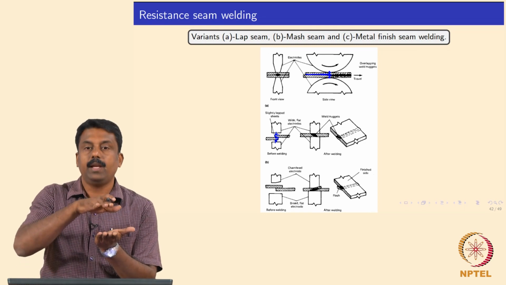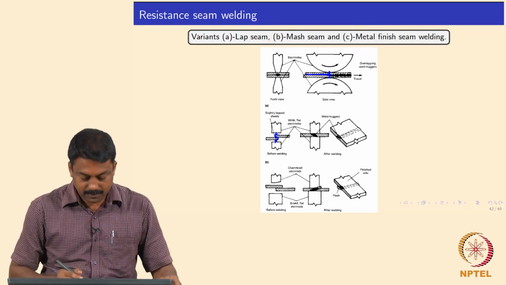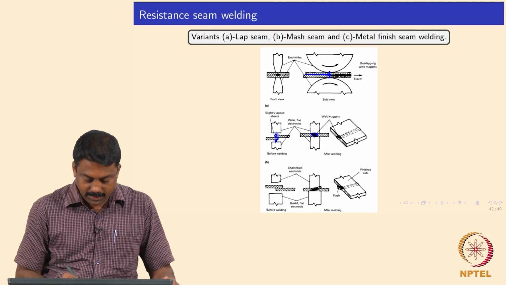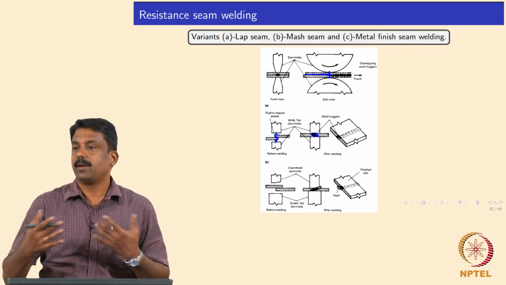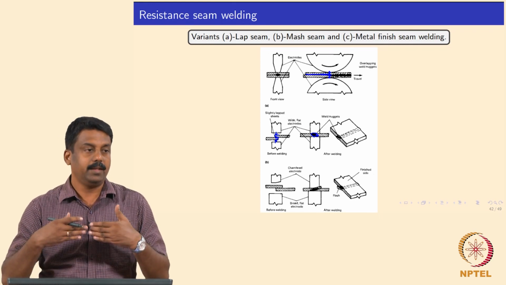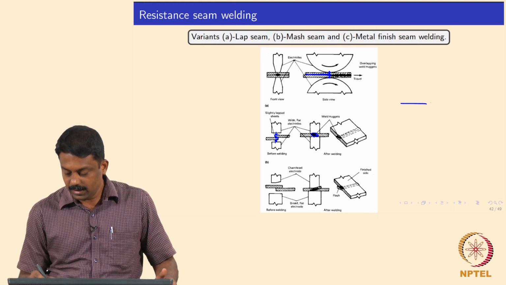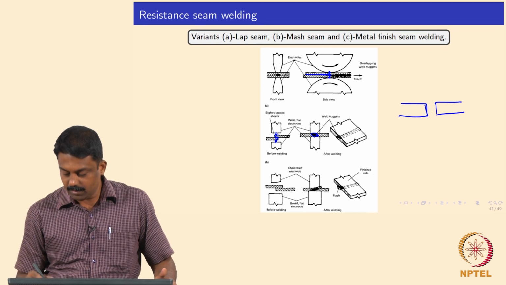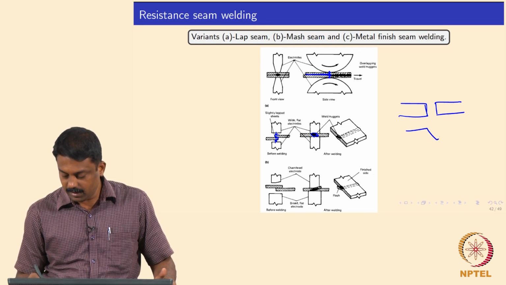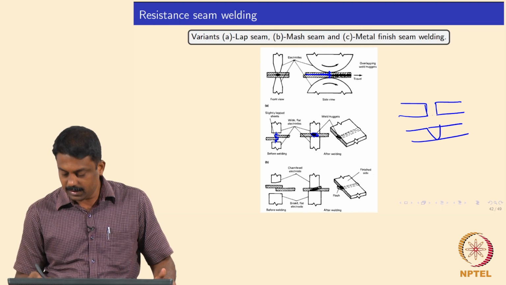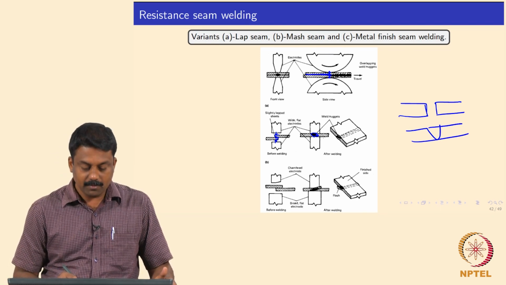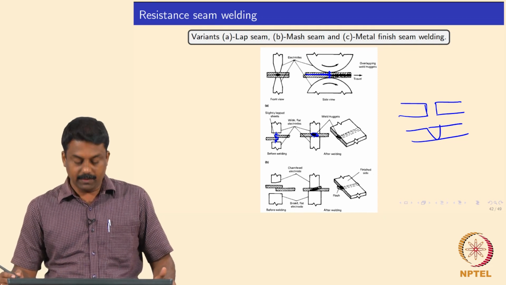Okay. So, you can also apply mashing, so that you may end up creating a joint close to a butt weld. Butt weld is, so basically you have a joint something like this, isn't it. So, when you make a weld, you will have a weld made something like this, isn't it. So, a similar configuration you may also achieve in mash seam weld.